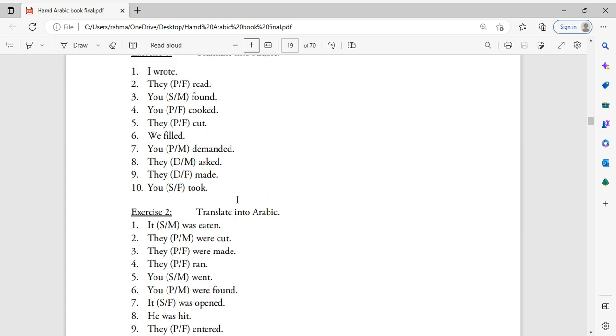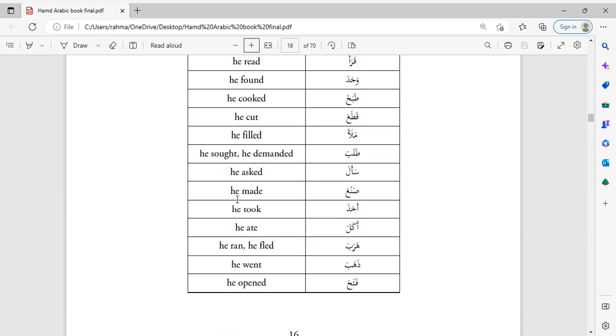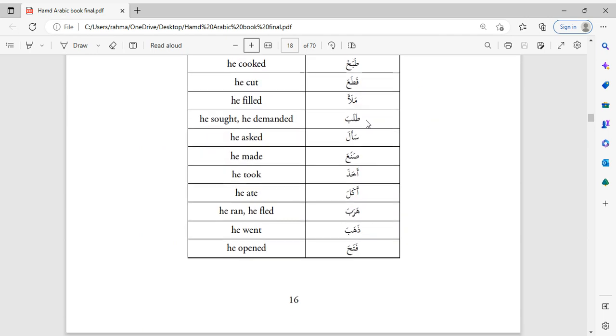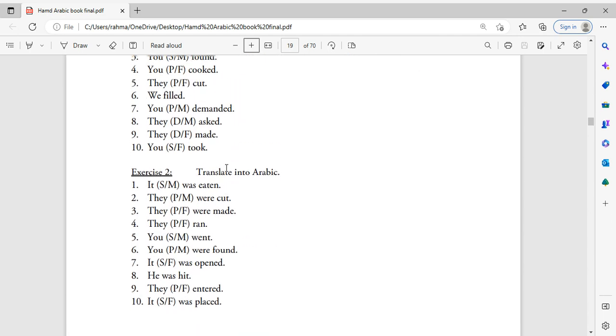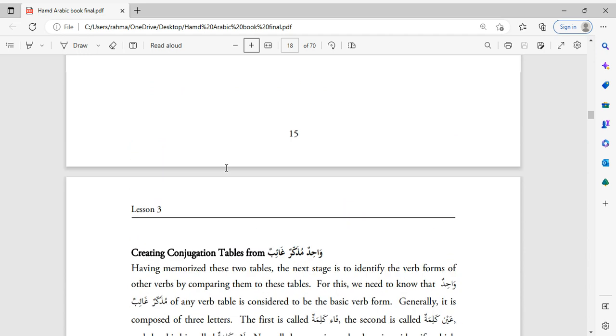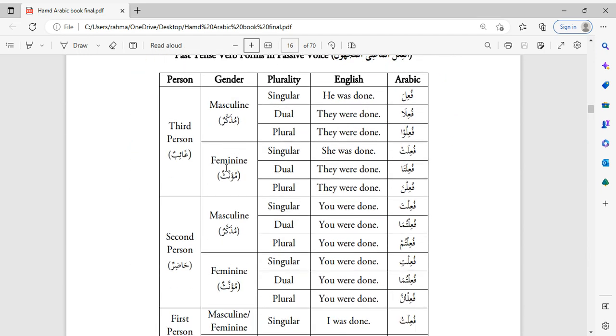So we will first identify the verb for cutting, which is down here, قطع, be cut. And we want to say they were cut, plural masculine. So we'll go to table 3.2 here. They were cut. So this is third person, masculine, plural.